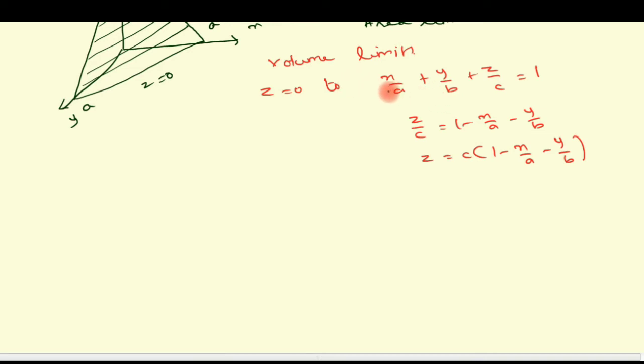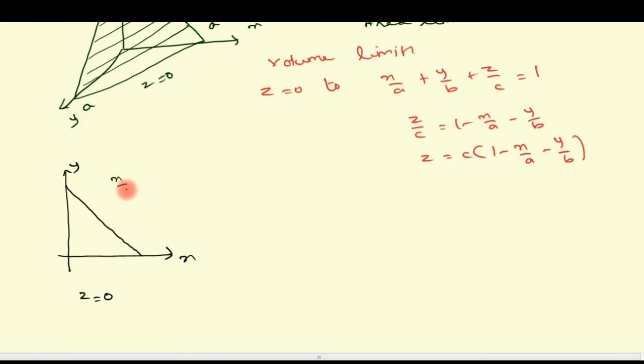Now after dz is over, remaining we have dy dx. For the corresponding dy dx, we have the region here in the x axis and y axis. This is the plane z equal to 0, that is the xy plane. The plane x by a plus y by b plus z by c equal to 1, with z equal to 0, gives the straight line x by a plus y by b equal to 1. If it is dy dx, the corresponding strip is a vertical strip.